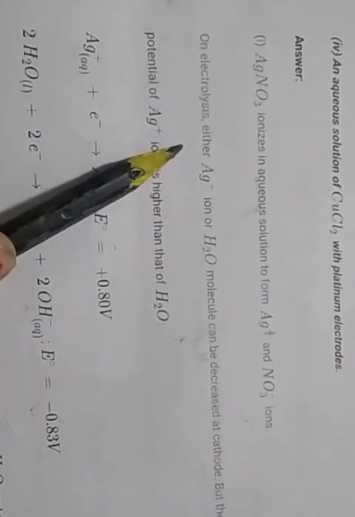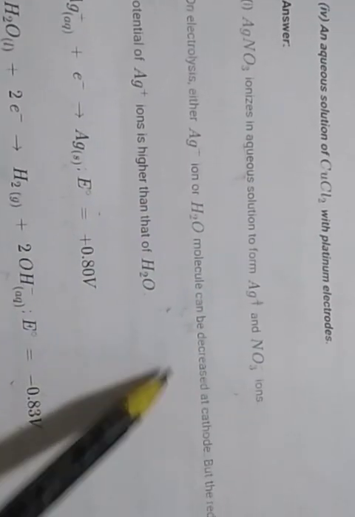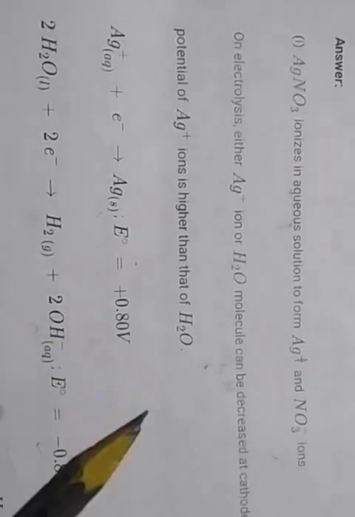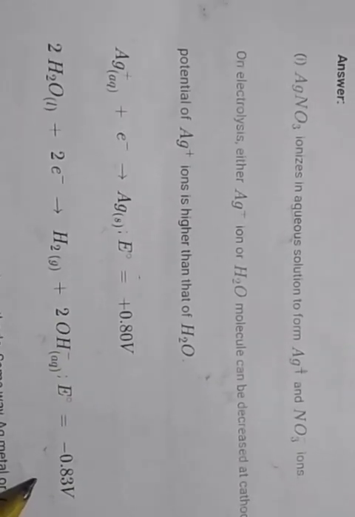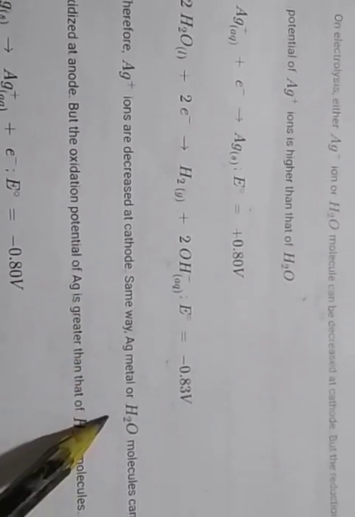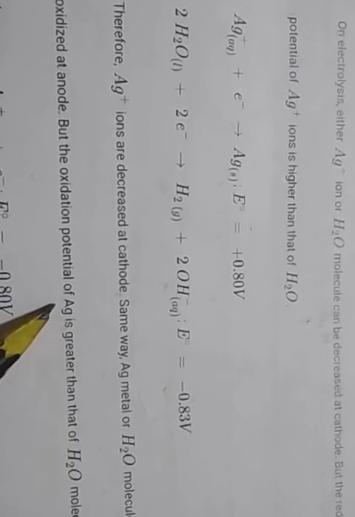Generally, on electrolysis, either the Ag plus ion or the water molecule can be reduced at the cathode. But the reduction potential of Ag plus ion, here you see 0.80 volt, a positive value, is higher than that of water. So Ag plus ion is reduced at the cathode. In the same way, Ag metal or water molecules can be oxidized at the anode.